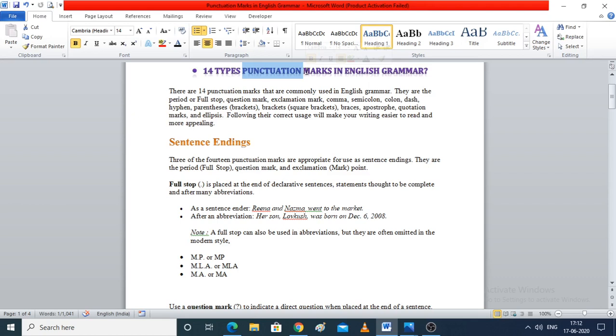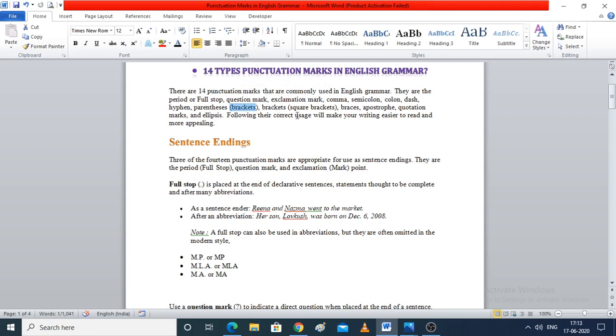Now, how many types of punctuation do we have in English grammar? Let's come up to this. Full stop, question mark, exclamation mark, comma, semicolon, colon, dash, hyphen, parenthesis, as in brackets.